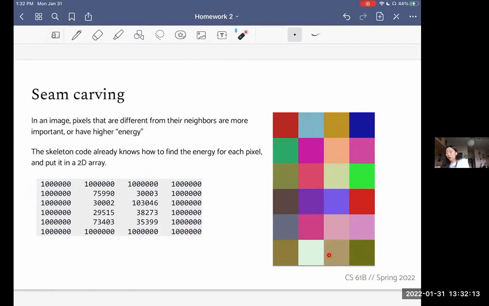All these ones at the edge are pretty high energy, whereas for these ones in the middle, they're all this kind of pinky color for the most part. And they're not that different from their neighbor. And so they're a little less important, right? Whereas between these two, there's this really high contrast. So this pixel definitely has to stay, because if we cut out this whole row, we're losing all the greens right there, right? Whereas if we cut out some of these, at the end of the day, the thing next to it was pink anyways. So we're not losing that much. This is the core concept.